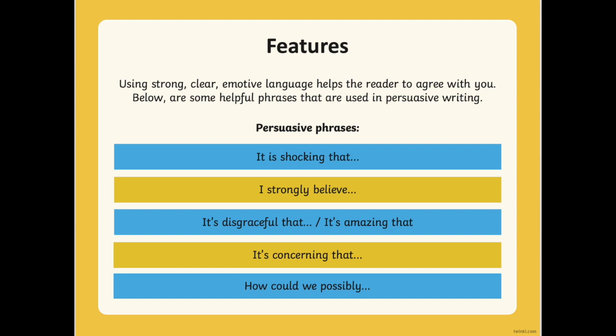On the other hand, if you're talking about something you think is very good, you can say, it's amazing that. See, these words, shocking, disgraceful, amazing, they show a feeling. It's concerning that. That means it's something we should be worried about. And how could we possibly? So these are some sentence starters that you could use in your persuasive writing.